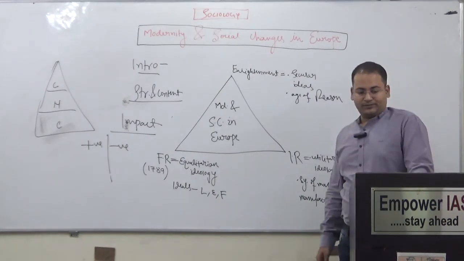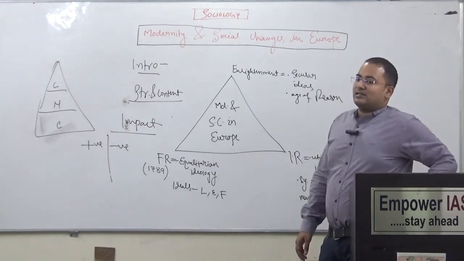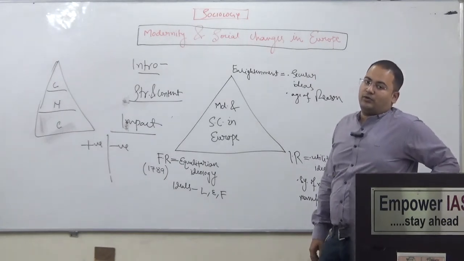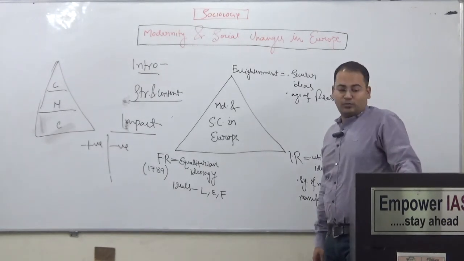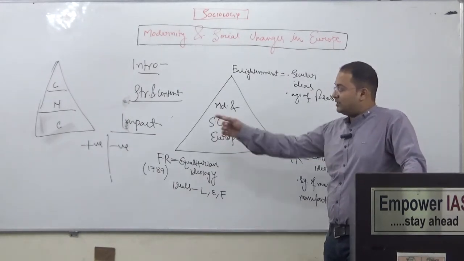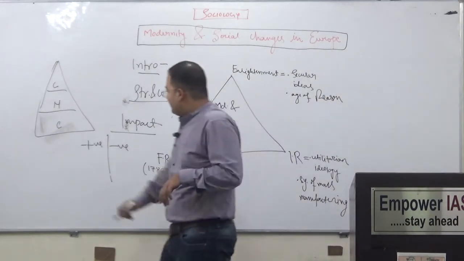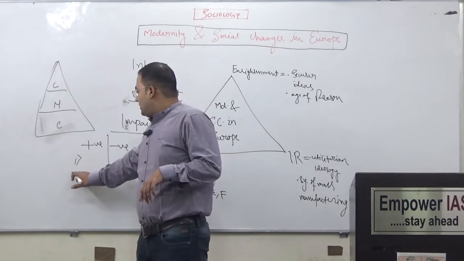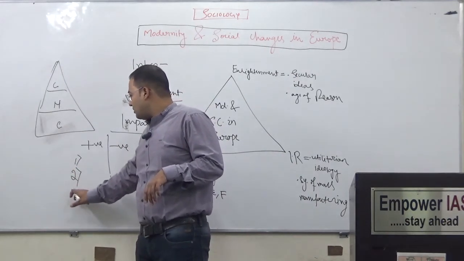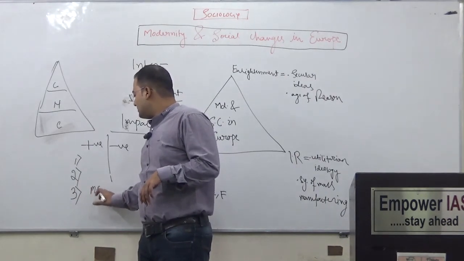Now the third point, what are the positive impacts of modernity? Middle class emerges, means emergence of middle class. That should be the most important point. That is the most important outcome of modernity, the emergence of middle class. So we discuss here 3 points: from feudal society to industrial society, rise of liberal democracy, and the third, emergence of middle class.